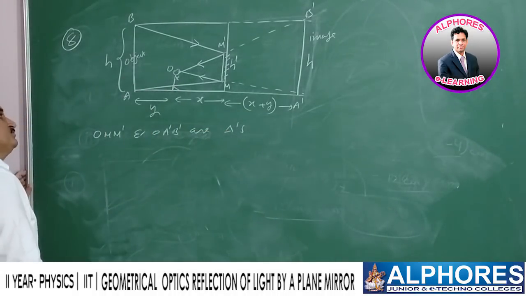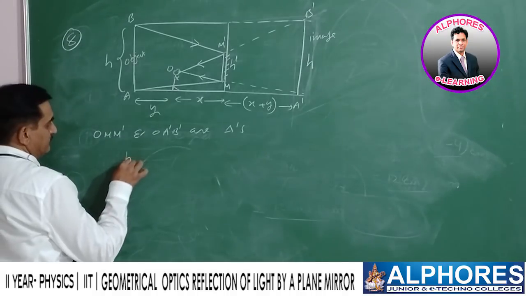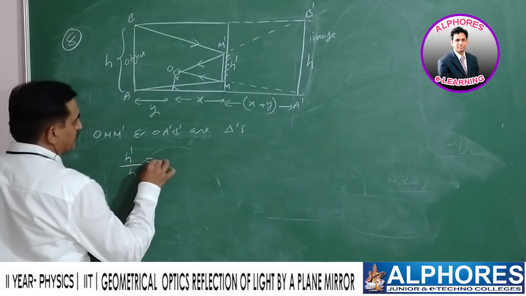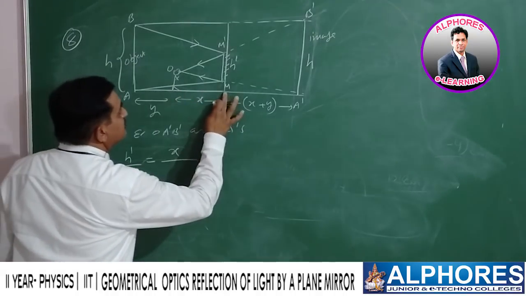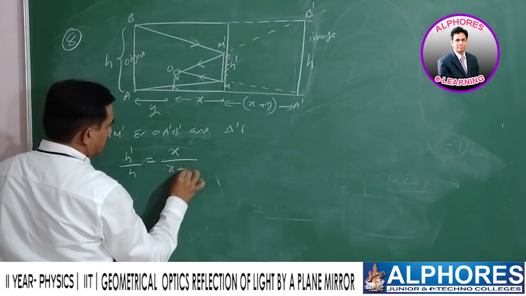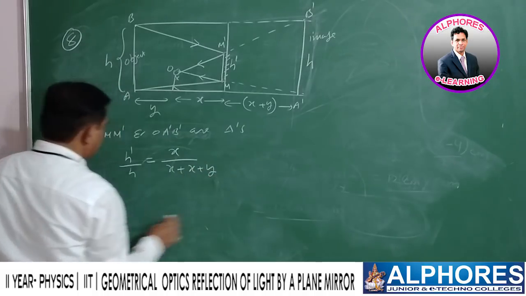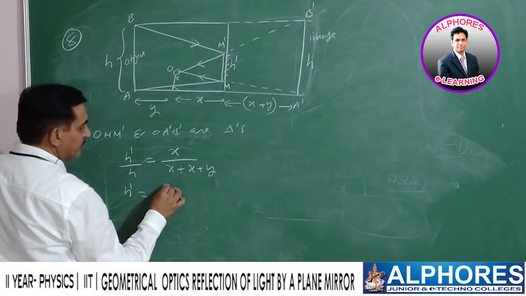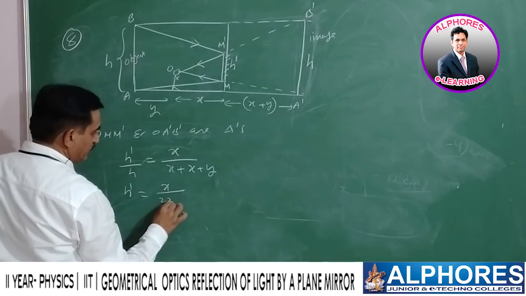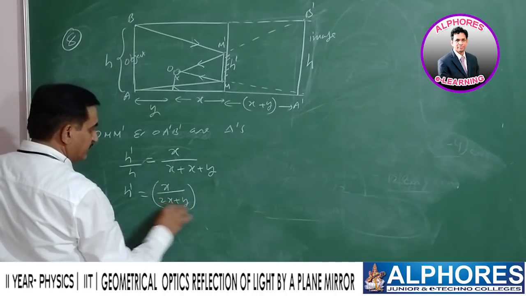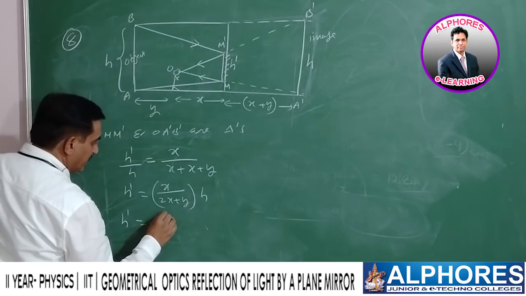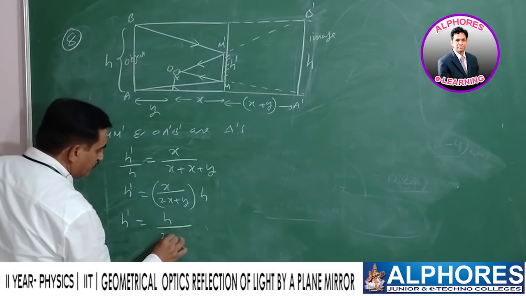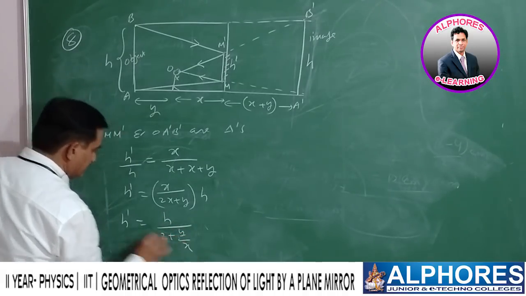Taking their corresponding sides ratio, h dash by h is equal to x upon x plus y. Now h dash equals x by 2x plus y into h. h dash equals h by 2 plus y by x.